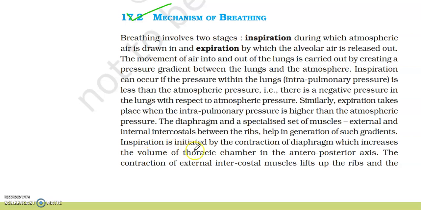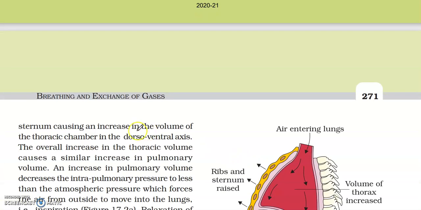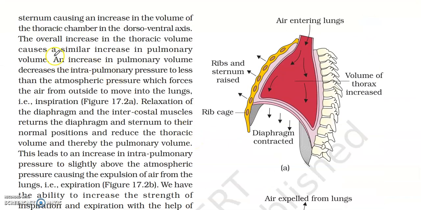The diaphragm and a specialized set of muscles, external and internal intercostals between the ribs, help in generation of such gradients. Inspiration is initiated by the contraction of the diaphragm, which increases the volume of the thoracic chamber in the antero-posterior axis. The contraction of external intercostal muscles lifts up the ribs and the sternum, causing an increase in the volume of the thoracic chamber in the dorsoventral axis.